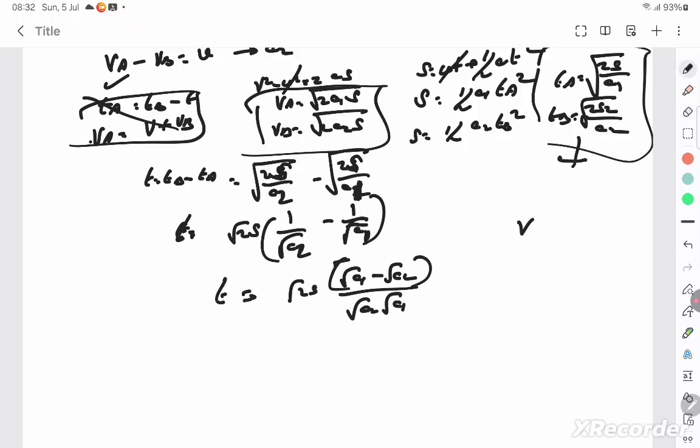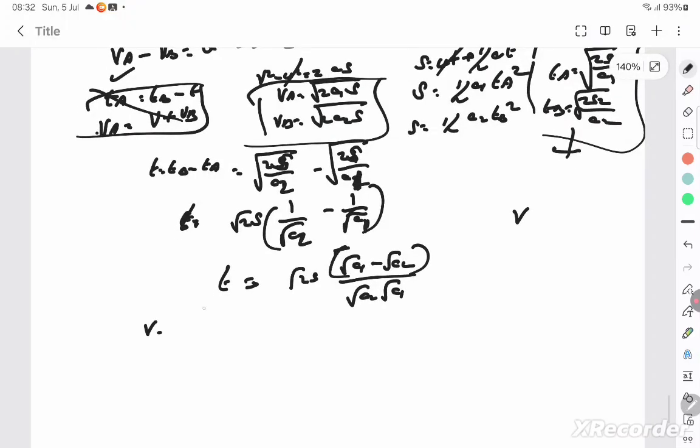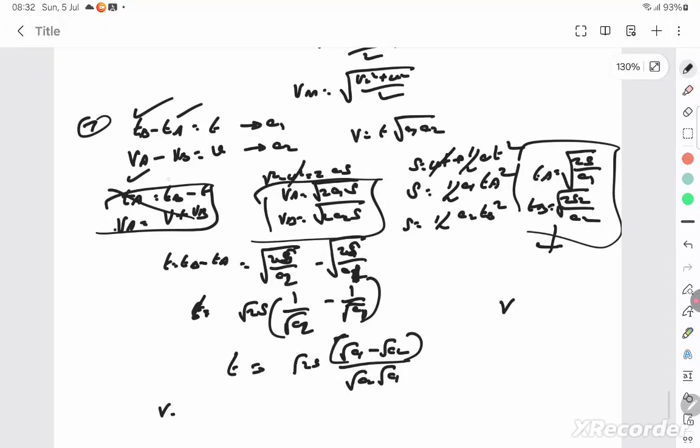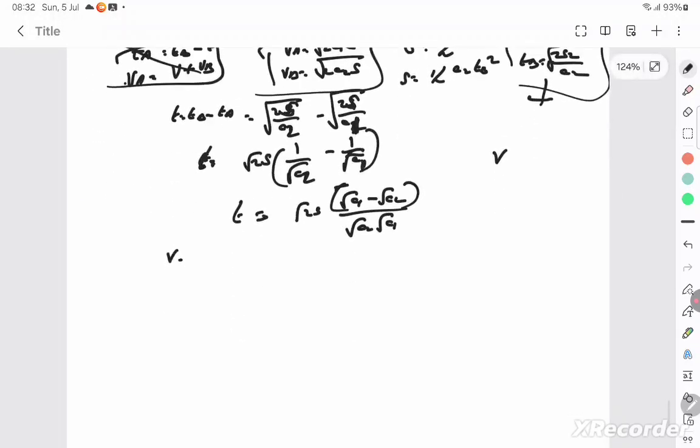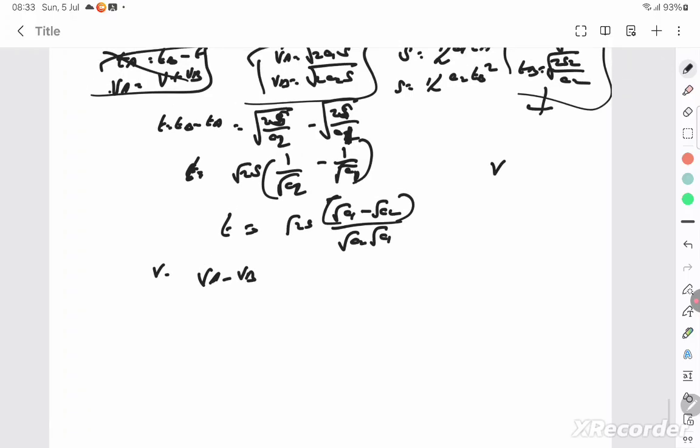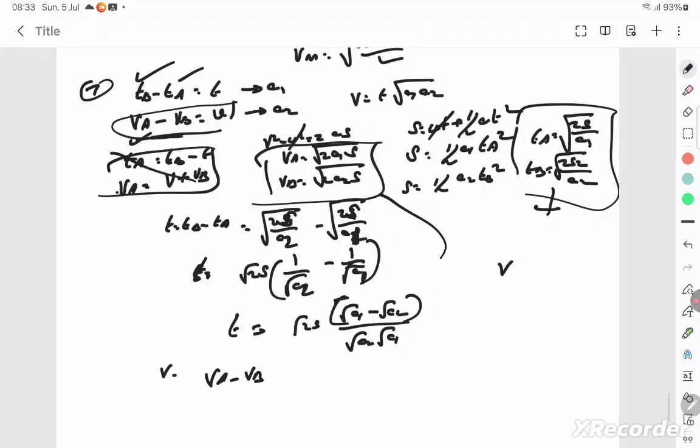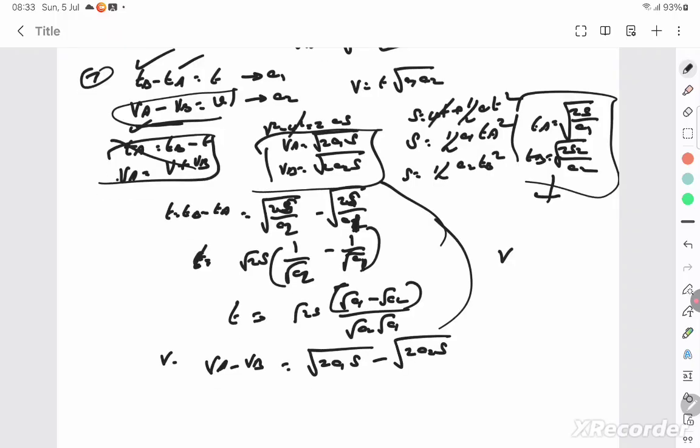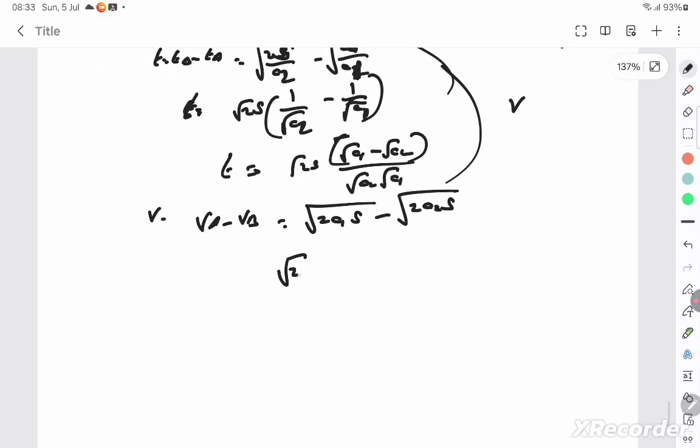Okay, and where is the velocity? Velocity is VA minus VB. Let's do VA minus VB. What is VA? We have found it here. Substitute that. Root of 2 A1 S minus root of 2 A2 S. So from this, root 2S is common, root A1 minus root A2. So you get velocity by time when you divide.